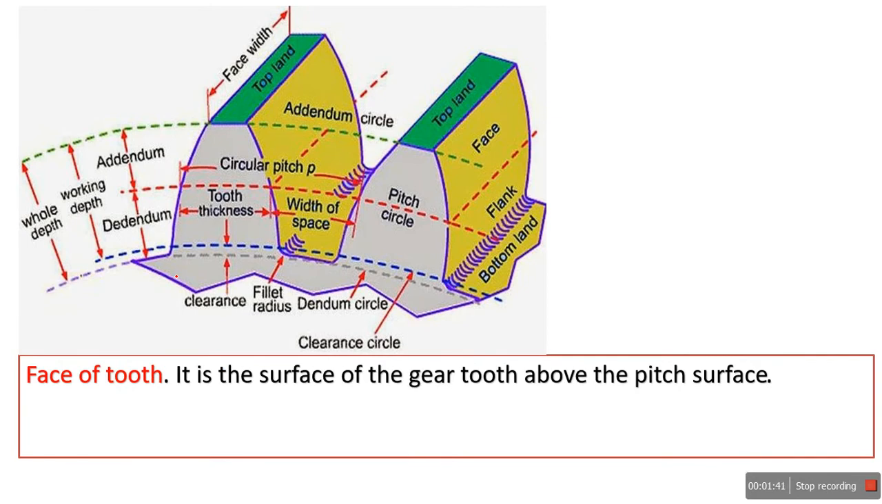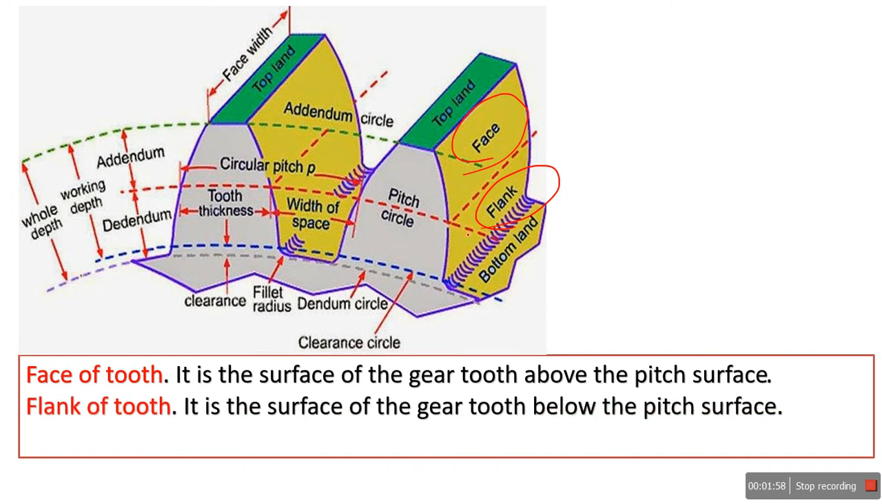So the next terminology is the face of tooth. Its definition is the surface of the gear tooth above the pitch surface. If you see, this is the face and this is the flank. Before discussing the face of tooth and the flank of tooth, we should understand what is meant by pitch surface.